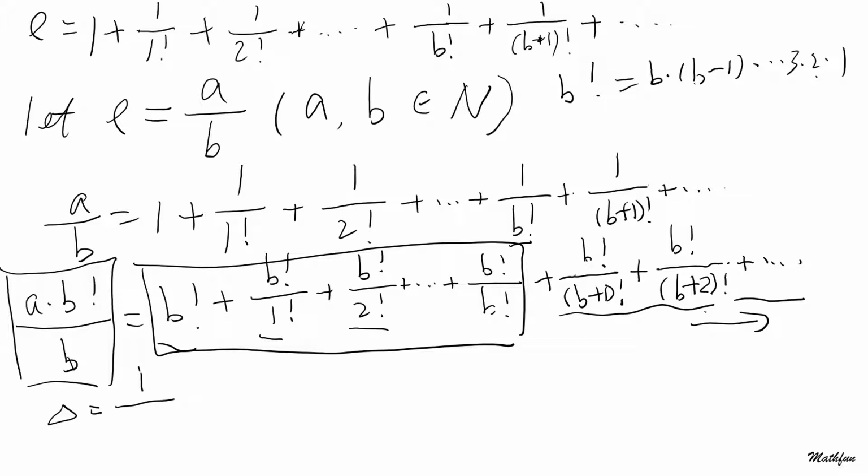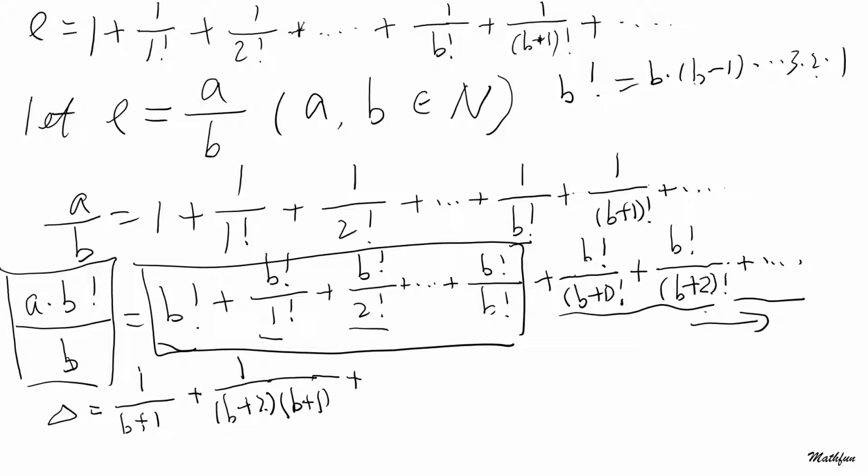And (b plus 2) factorial equals (b plus 2) times (b plus 1) times b factorial. Isn't that true? So that would leave you with (b plus 2) times (b plus 1).